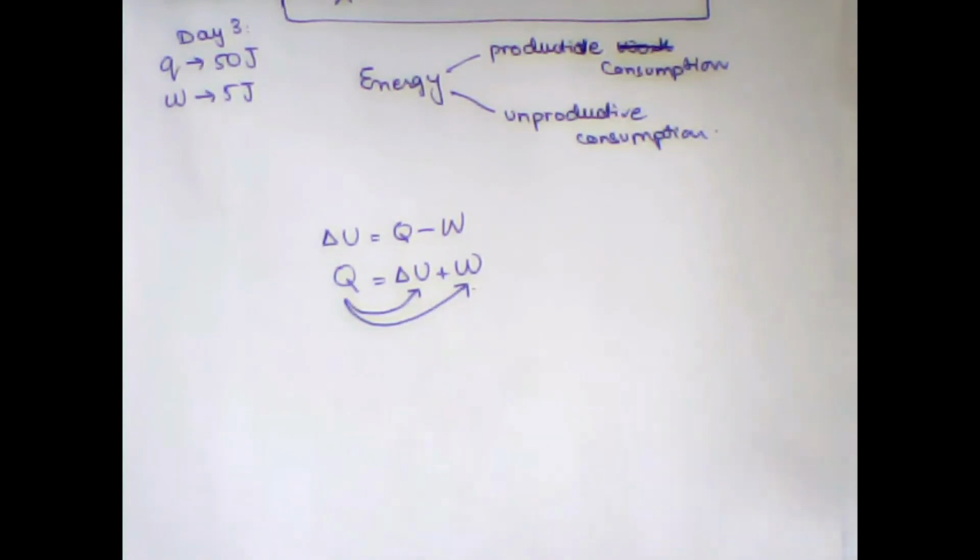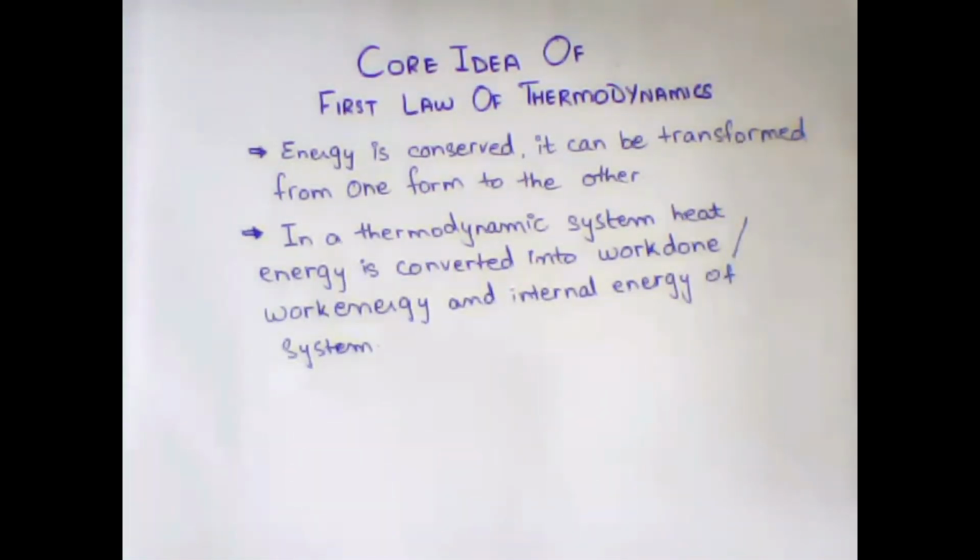So the point is, in the first law of thermodynamics, again heat energy has been converted into internal energy of the gas and mechanical energy. But the total energy, if we sum the internal energy and the mechanical energy, we get the amount of heat energy. Thus energy is conserved. Lastly, the core idea of the first law is that energy is conserved, as we have just seen in our heat work machine, and as stated by the universal law of conservation of energy. And of course, in the context of thermodynamics, heat energy is converted into mechanical energy or work done. So this is the core idea.